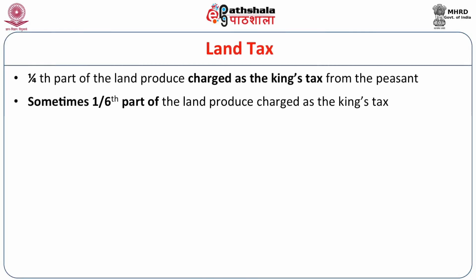Very clear? What the peasant produced, 1/4 part of the produce was to be given to the king, and sometimes it might have been 1/6 part of the production that was to be given to the king.